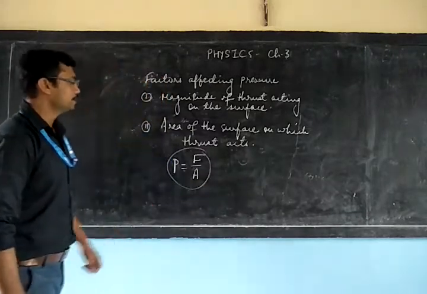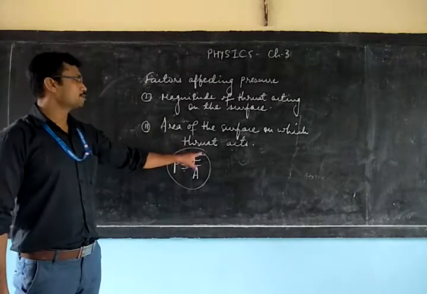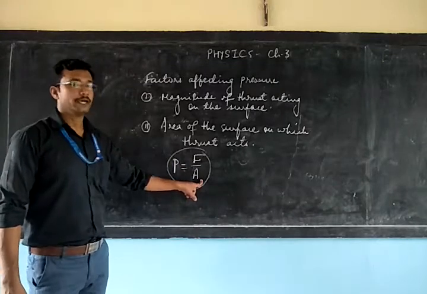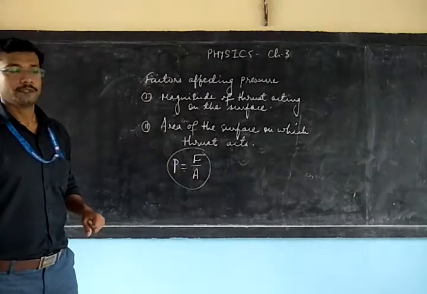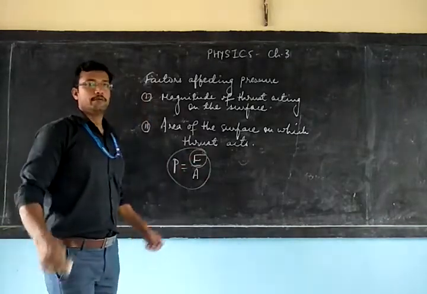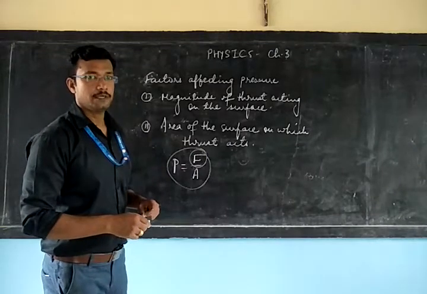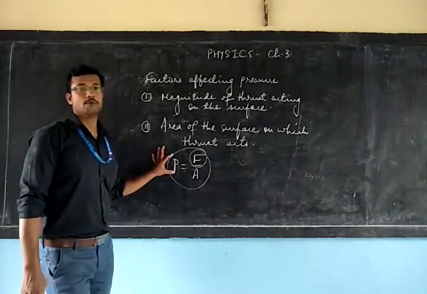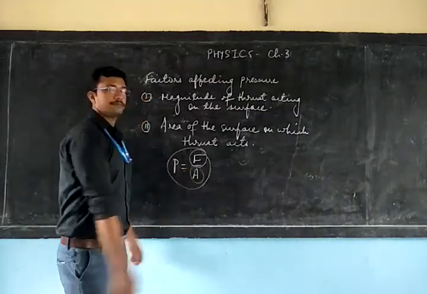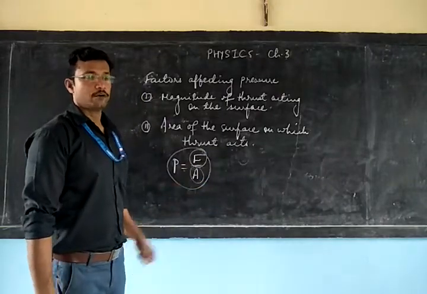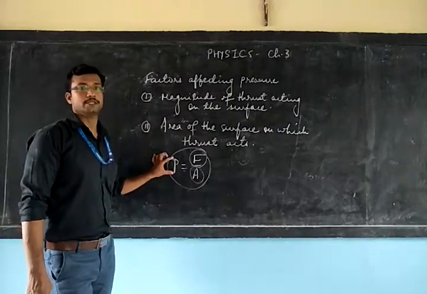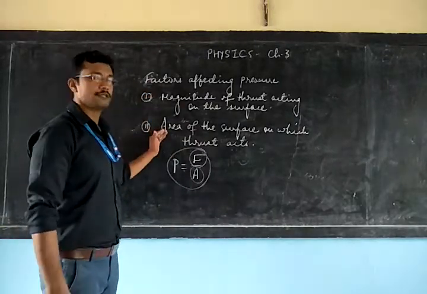It is found that pressure is directly proportional to the magnitude of force and inversely proportional to the area on which the thrust acts. That is, when more force is exerted on the surface, the pressure exerted will also be more. Whereas the smaller the area on which the thrust acts, the larger will be the pressure exerted on it. So these are the two factors on which the pressure depends.